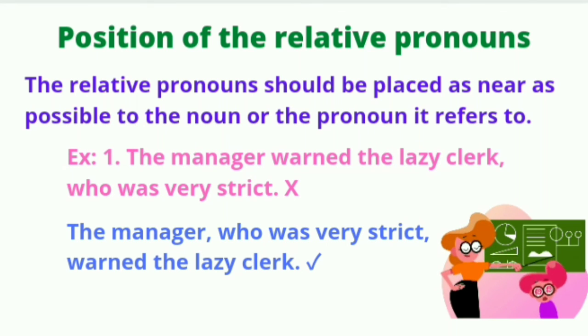Let's look at this example: the manager warned the lazy clerk who was very strict. Now here this sentence is not making any sense. The manager who was very strict warned the lazy clerk. This sentence makes the correct sense, because here we placed the relative pronoun who immediately after the manager, and who refers to the manager. So it is the correct way to use it.